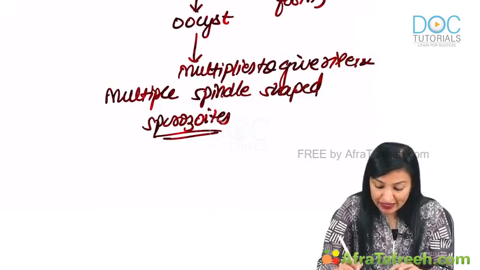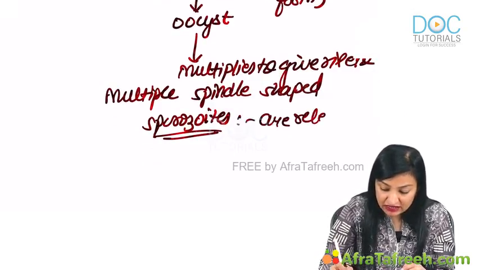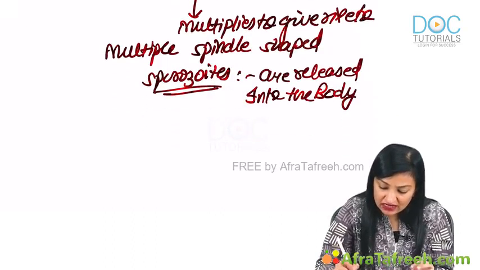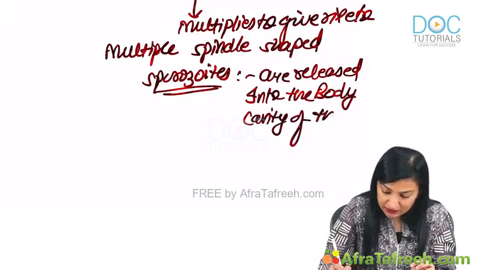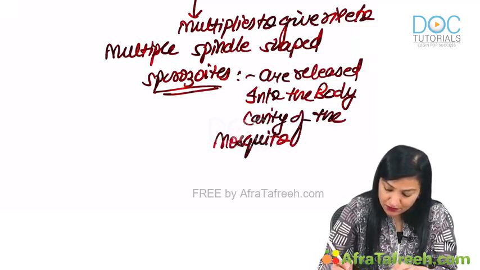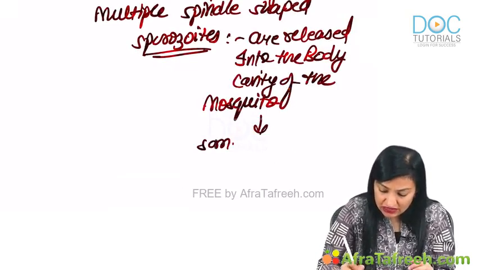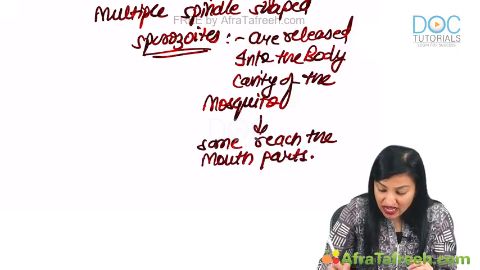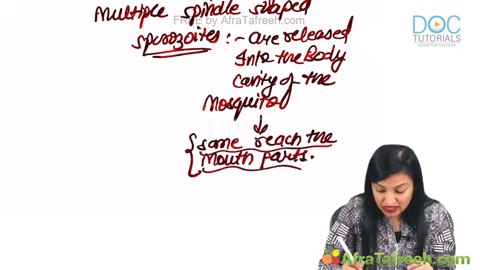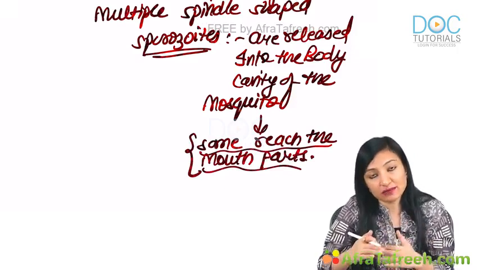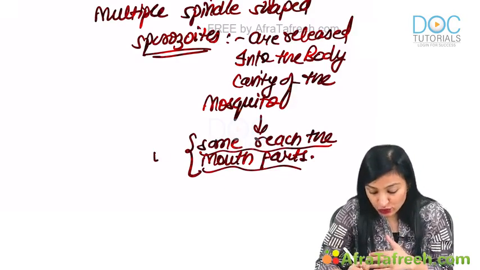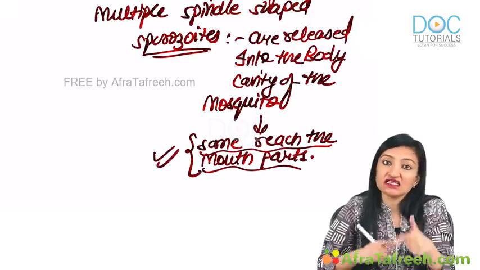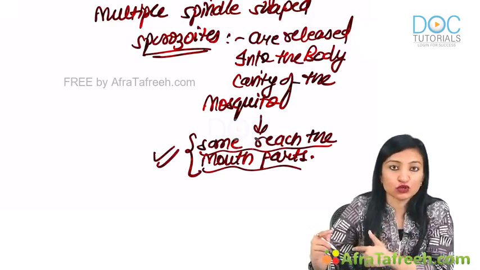These sporozoites are then released into the body cavity of the mosquito, and some reach the mouth parts. Once they reach the mouth parts, they undergo some more maturation, and then they become competent. This mosquito carrying sporozoites in the mouth parts becomes competent enough to bite another human being and restart another cycle.